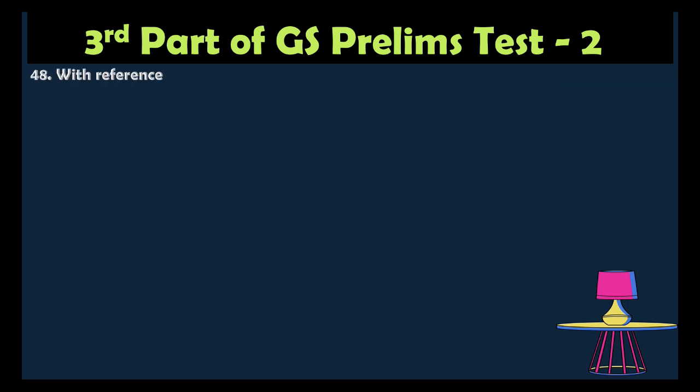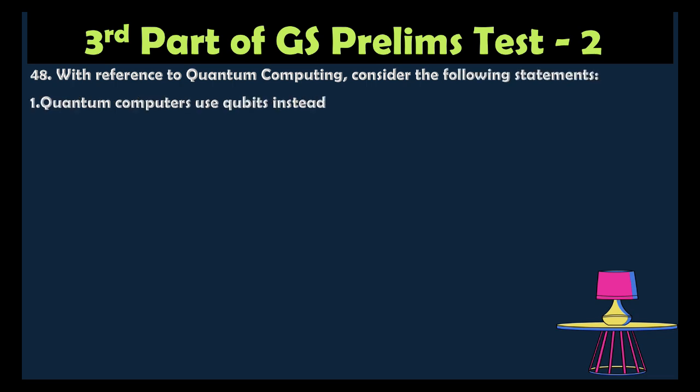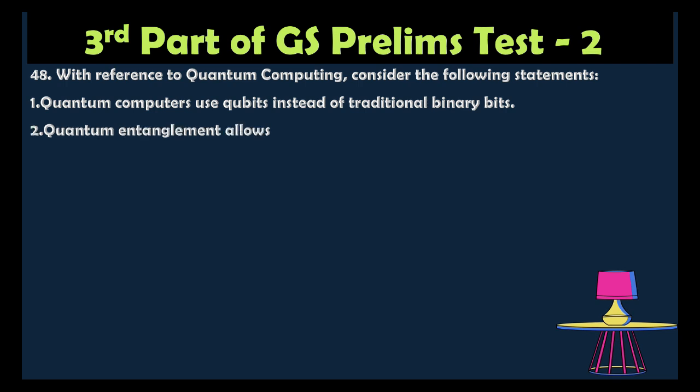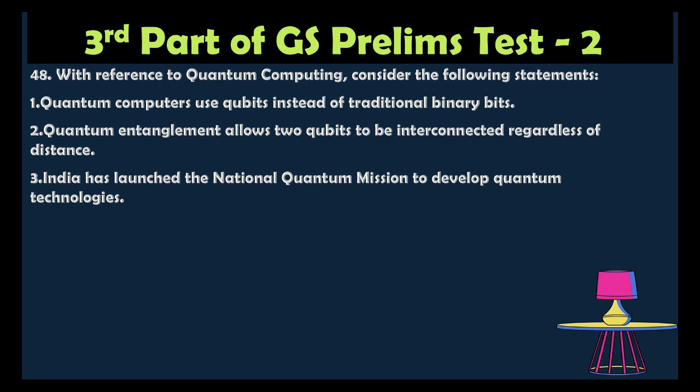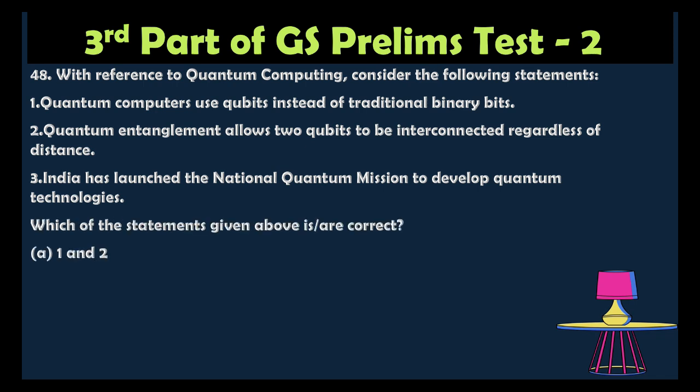Question number 48. With reference to quantum computers, consider the following statements. Statement 1: Quantum computers use qubits instead of traditional binary bits. Statement 2: Quantum entanglement allows two qubits to be interconnected regardless of the distance. Statement 3: India has launched the National Quantum Mission to develop quantum technologies. Which of the statements given above is correct? Option A: 1 and 2 only, option B: 2 and 3 only, option C: 1 and 3 only, option D: 1, 2 and 3 only.